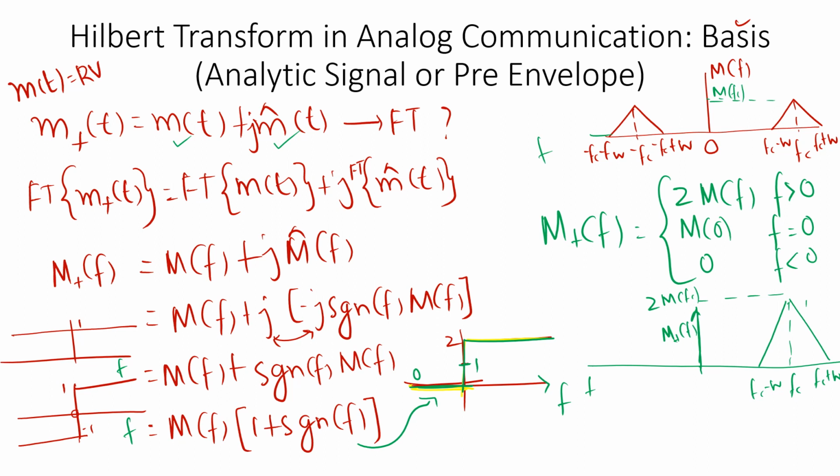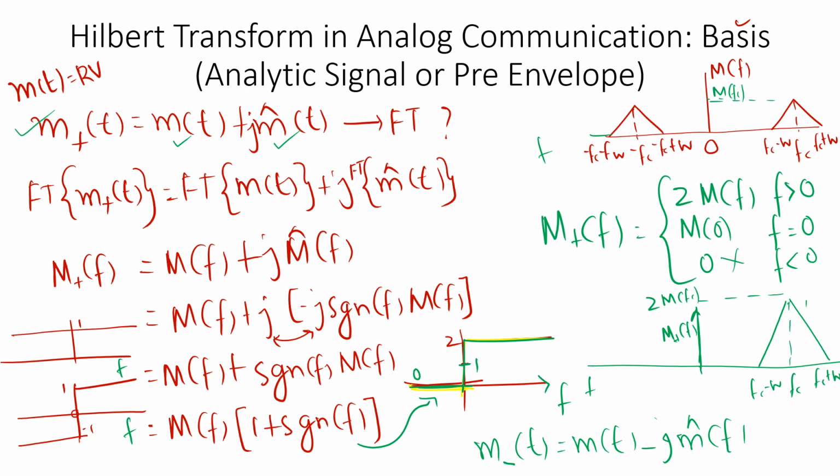As and when time comes, we will discuss that. But now I would be very happy if you can appreciate what this operation, m of t plus j m cap of t, does to a signal. It is actually eliminating the entire negative frequency part. It is nullified, right? Similarly, I told m minus of t is equal to m of t minus j times m cap of t.